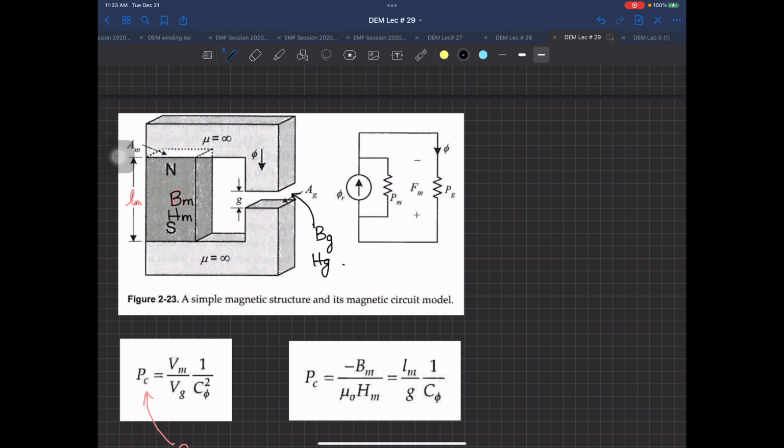Now over here, if I have Bg equal to, since the flux flowing from the magnet towards the air gap is the same, let me just write down the first equation first because the book has directly written it. So the flux coming from the magnet is the same as the flux coming from the air gap. So this means phi m is equal to Bm into Am, and phi g will be equal to Bg into Ag. Now one question: मैं कौन सा एरिया ज़्यादा करूं ताकि मुझे एयर गैप में फ्लक्स डेंसिटी ज़्यादा मिले?